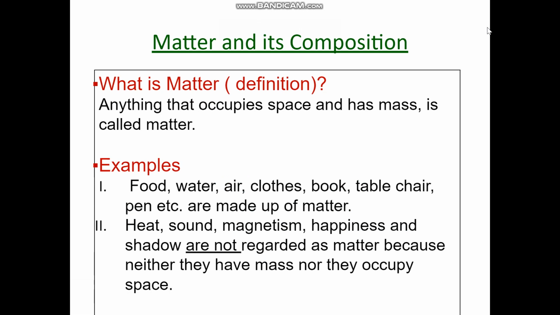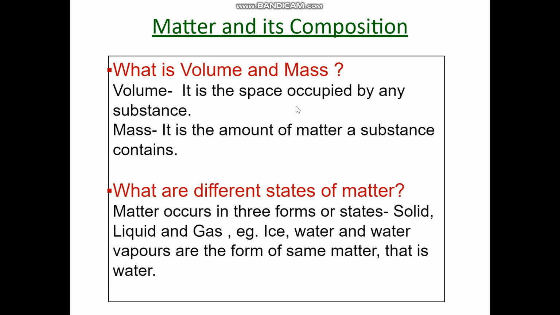For example, food we eat, water we drink, air we breathe, clothes we wear, books we read, table, chair we use, pen, etc. are made up of matter. Heat, sound, magnetism, happiness and shadow are not regarded as matter because neither do they have mass nor do they occupy space.